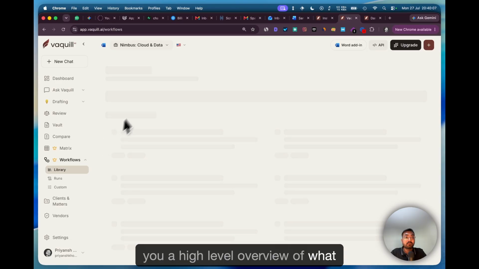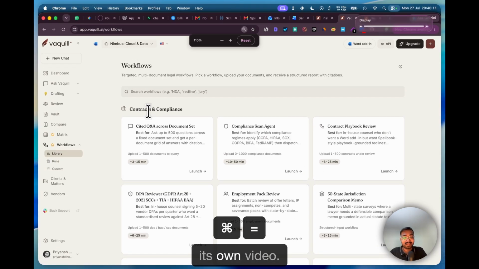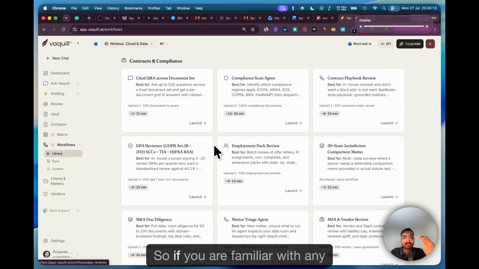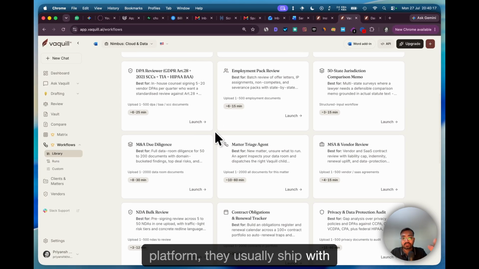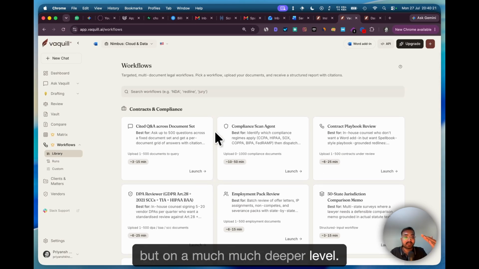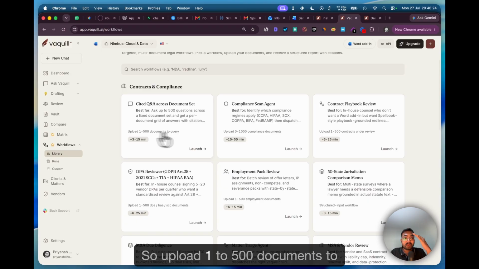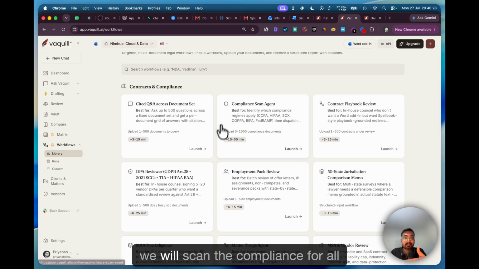Next comes workflow. I'll just give you a high level overview of what workflows are, because this needs its own video. If you are familiar with any legal AI tool or legal tech platform, they usually ship with a bunch of workflows. We did the same, but on a much deeper level. Upload 500 documents to query, or 1,000 documents to query. We will scan the compliance for all those documents.